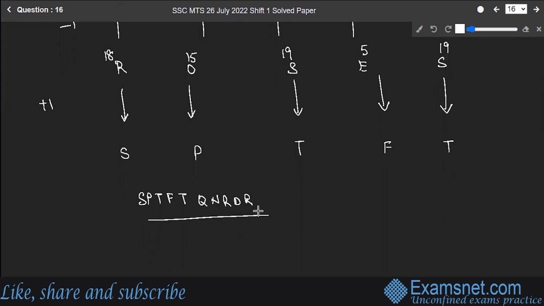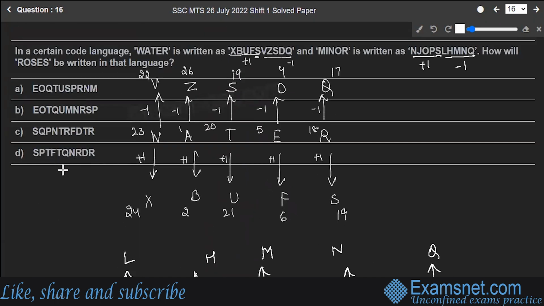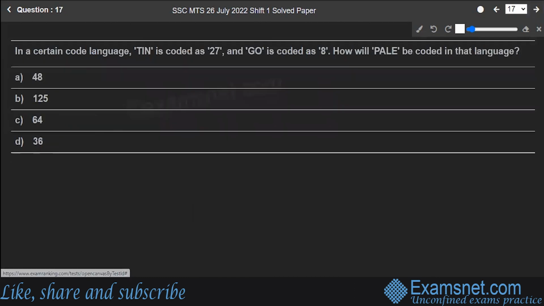Let's check which option it matches with. Option D is the correct answer to the question. Hope you're clear with this. Let's move to the next question, number 17.